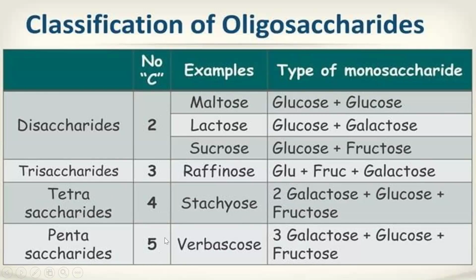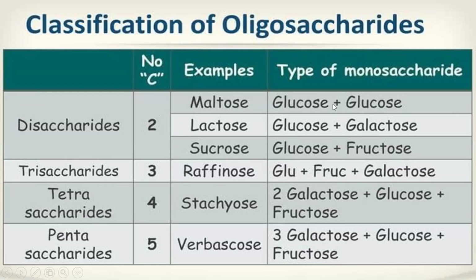Pentasaccharides have 5 monosaccharide units. Example is verbascose. Verbascose is made up of 3 molecules of galactose along with 1 molecule of glucose and 1 molecule of fructose. So this is the classification of oligosaccharides. I think now you have got an idea what oligosaccharides are and how they are made up.